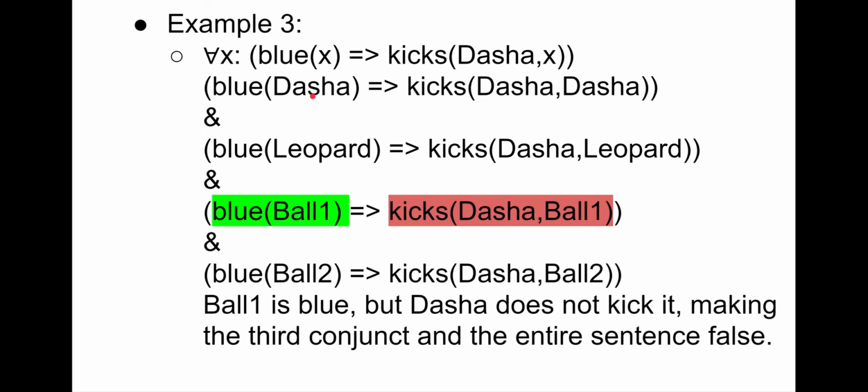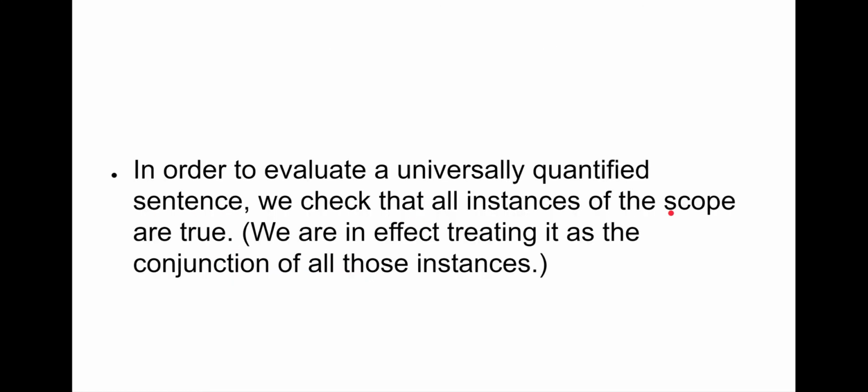Although the first 2 evaluate to true, the third one evaluates to false because Dasha does not kick ball 1, but ball 1 is blue, and that's enough to make the entire sentence evaluate to false.